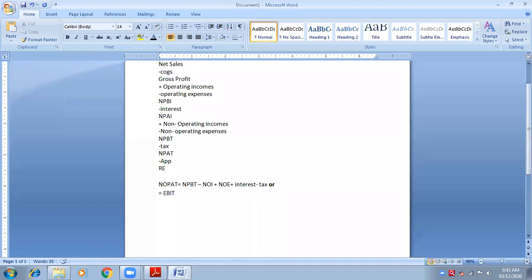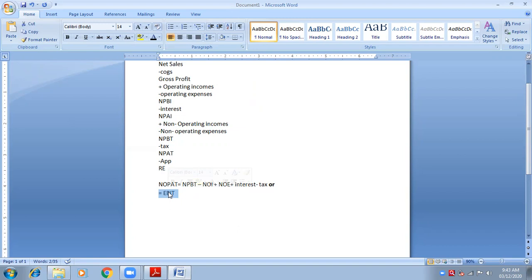Earnings before interest and tax means net profit before interest, because if it is before interest, it will be before tax also. From net profit before interest, neither interest is deducted nor tax is deducted. Non-operating incomes is also not added, non-operating expenses is also not deducted. NPBI, net profit before interest, is same as EBIT. There is another name given to net profit before interest, and that is earnings before interest and tax.